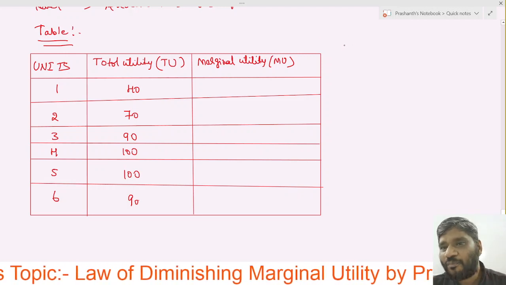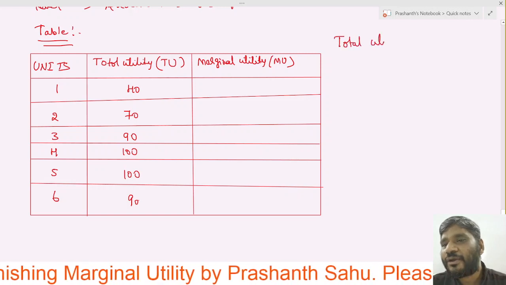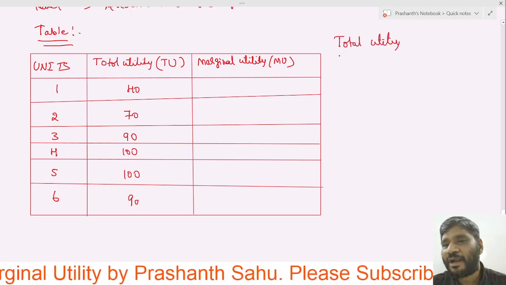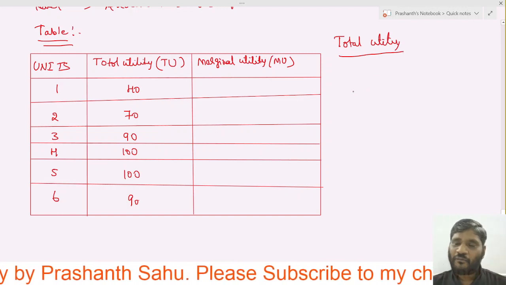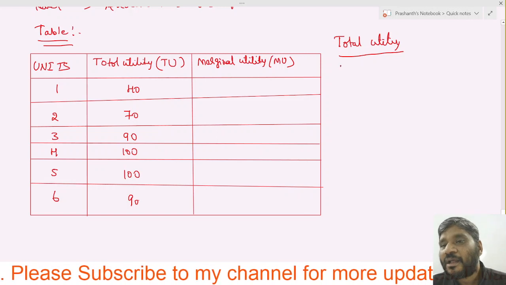Next, we should know basic information relating to total utility. So, what is the meaning of total utility?